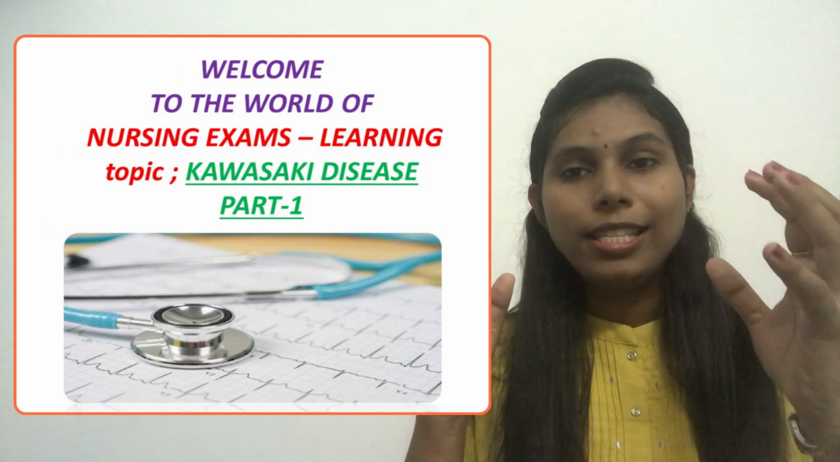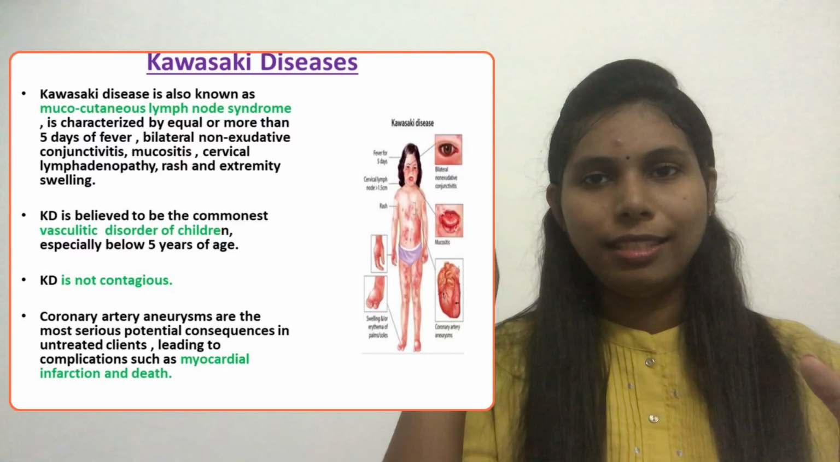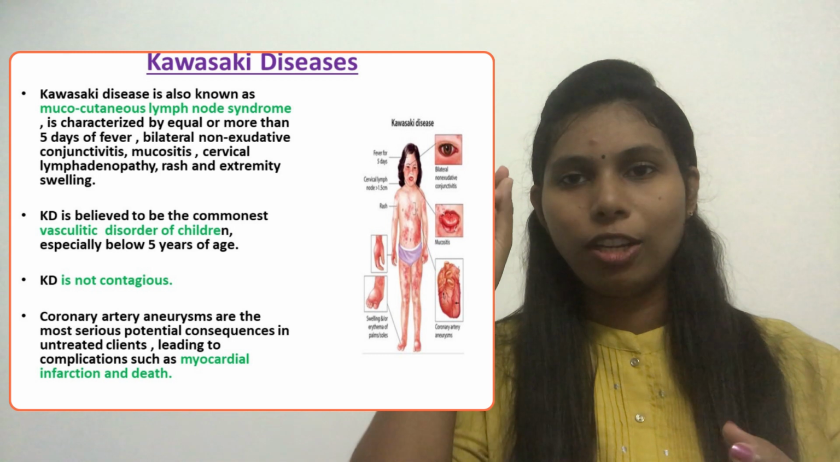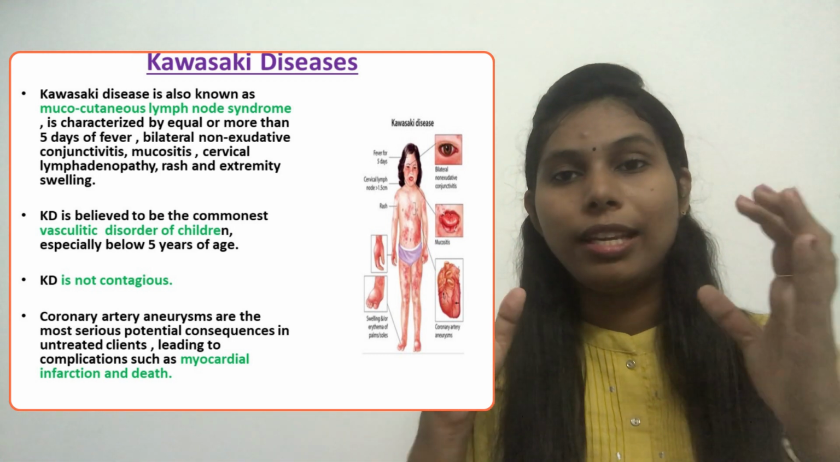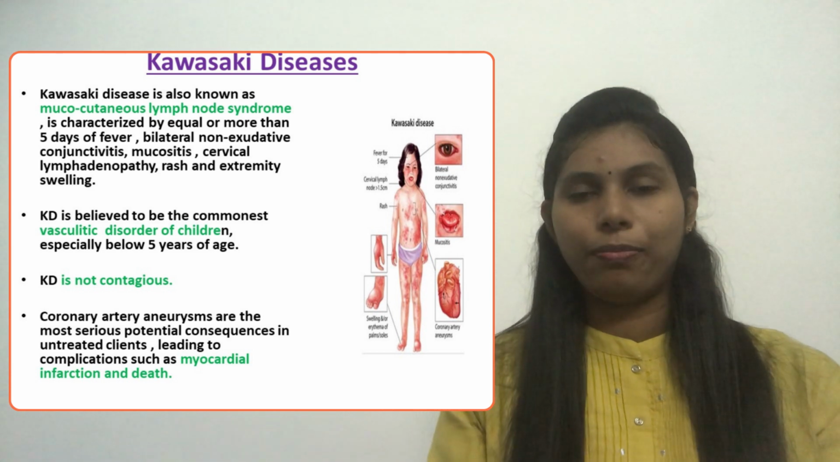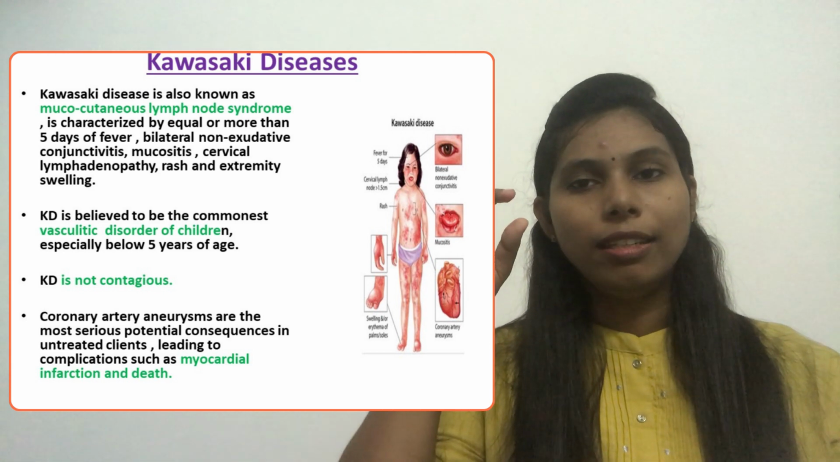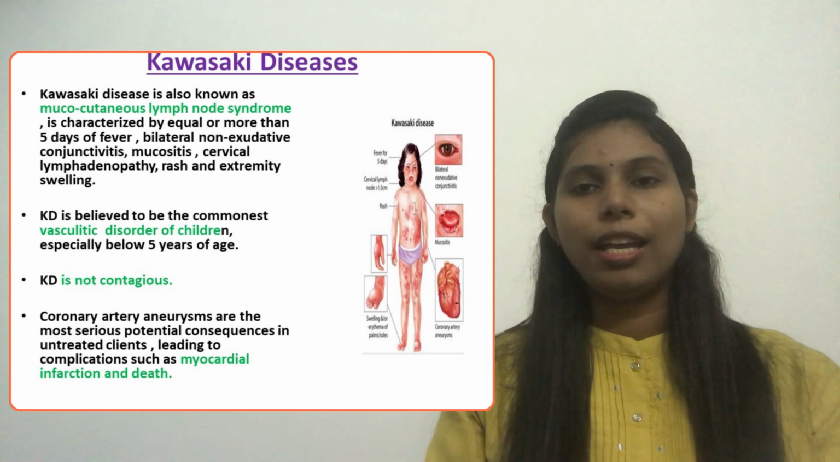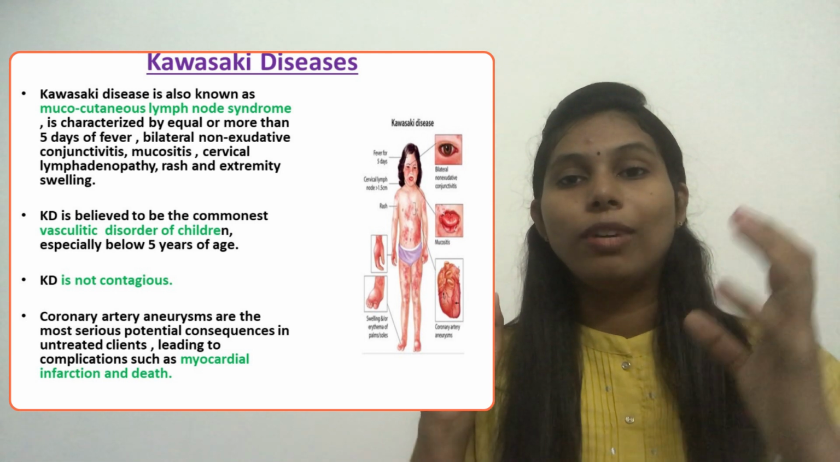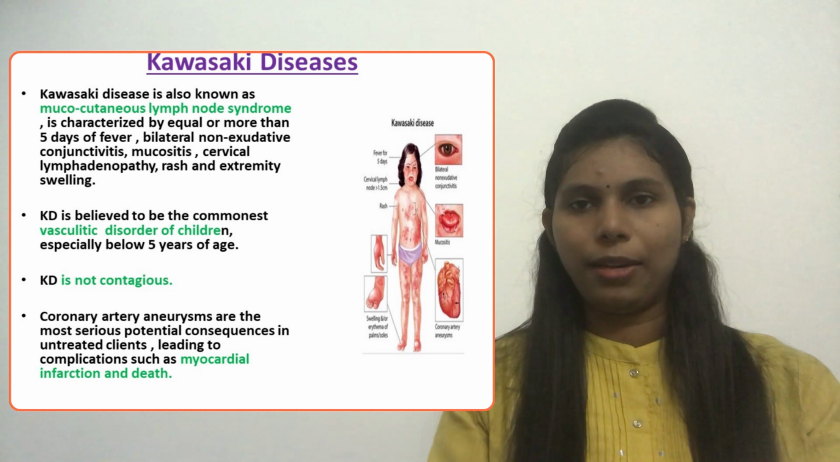So what is coming to your mind when you listen to this word or when you see this particular word in a question? It is also called mucocutaneous lymph node syndrome and is usually seen in children below 5 years of age, and it is one of the commonest vasculitis disorders of children.